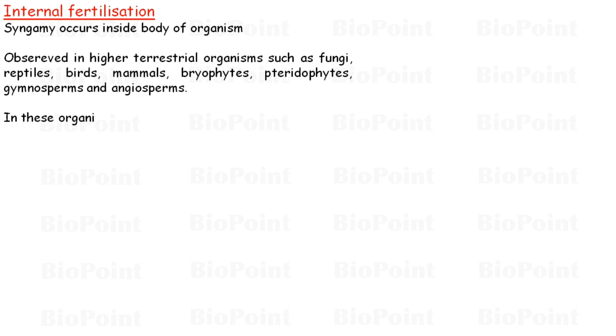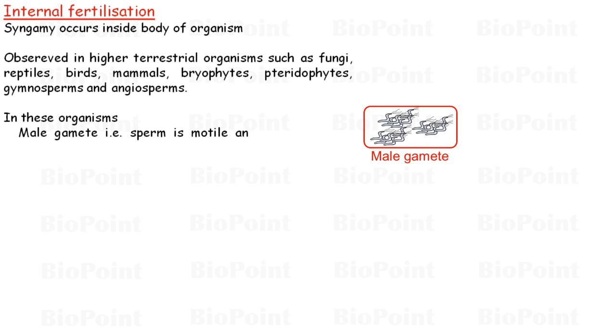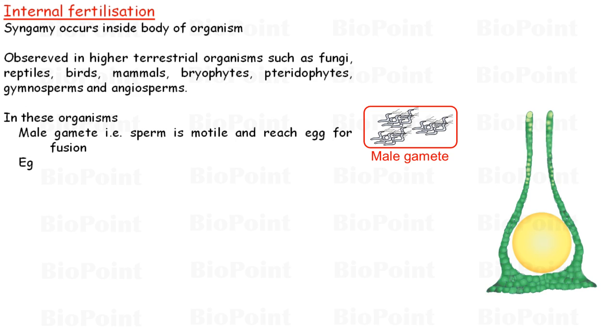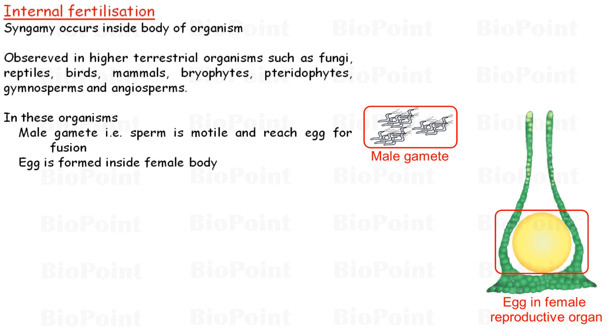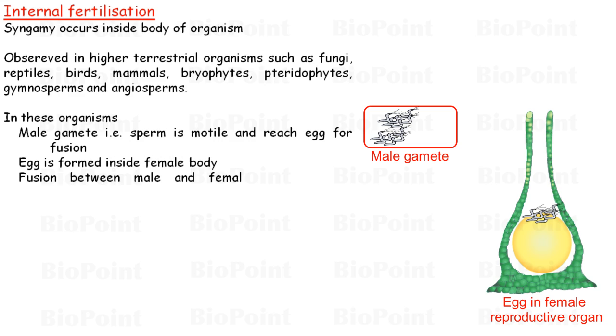In these organisms, the male gamete, that is sperm, is motile and reaches the egg for syngamy, and the egg, that is the female gamete, is non-motile and is formed inside the female body. Therefore, the egg stays inside the female body and the male gamete reaches the egg, and syngamy between male and female gamete occurs inside the female body.